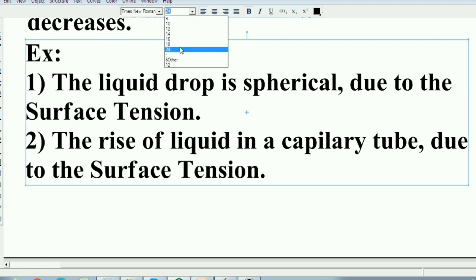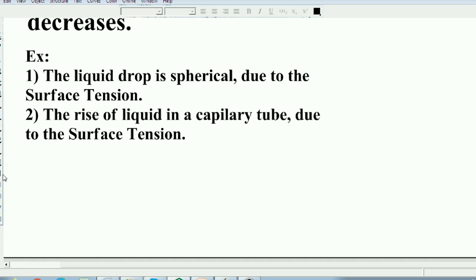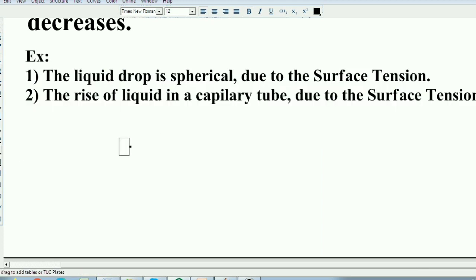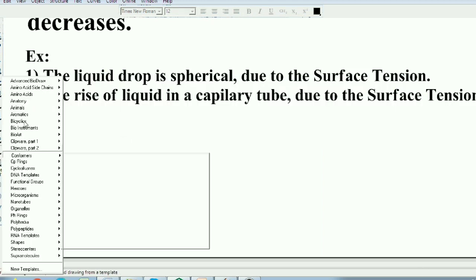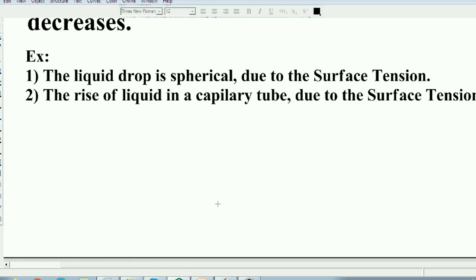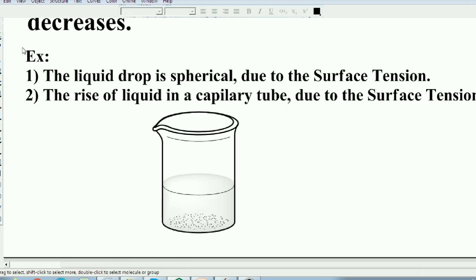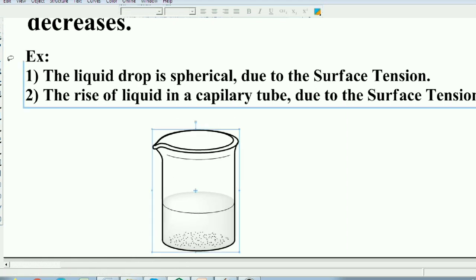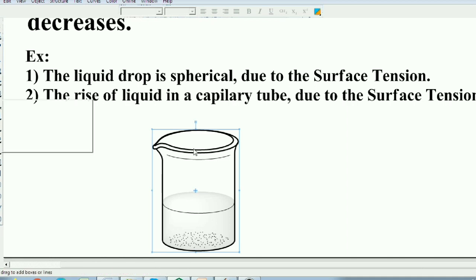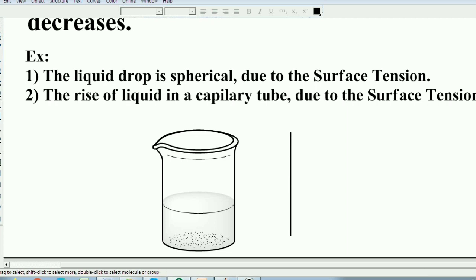For example students, suppose you take a vessel, a beaker. In this beaker you can dip the capillary tube and see the rise of liquid. Students, a capillary tube is a small glass tube.